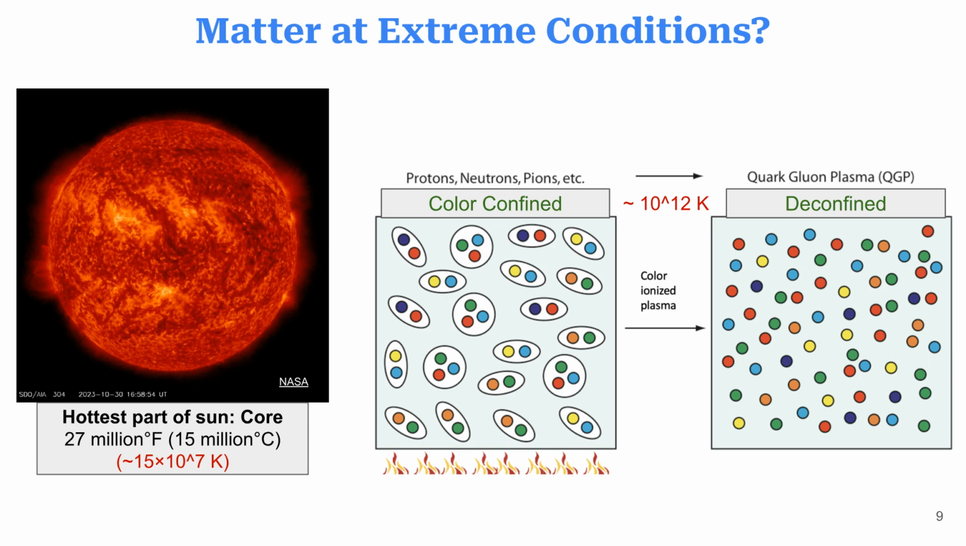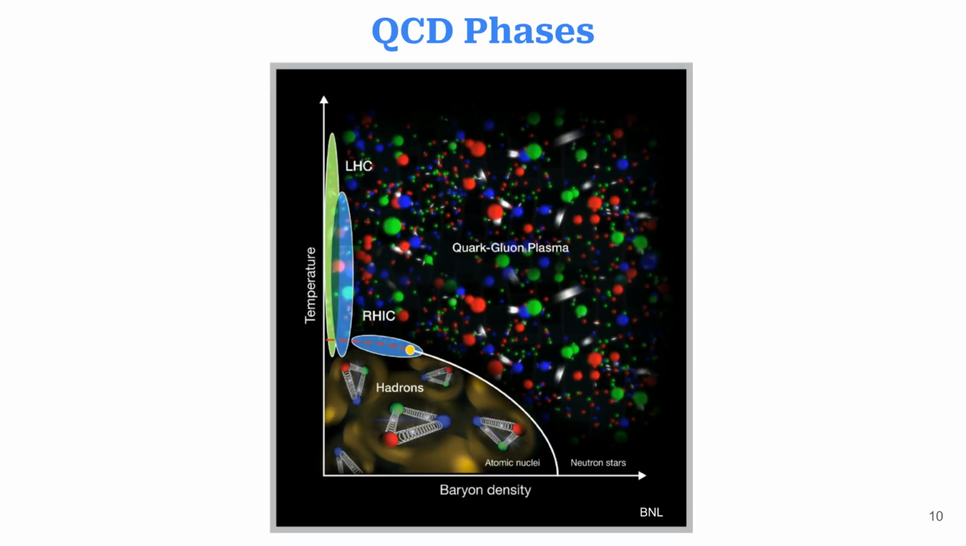What about matter at extreme conditions? When matter reaches incredibly high temperatures, around 10 to the power of 12 Kelvin, it transitions from a color-confined state, where quarks are bound in hadrons, to a deconfined quark-gluon plasma. This diagram illustrates the different quantum chromodynamics, or QCD, phases of matter. It shows how temperature and baryon density affect the state of matter, transitioning from hadronic matter to a quark-gluon plasma.